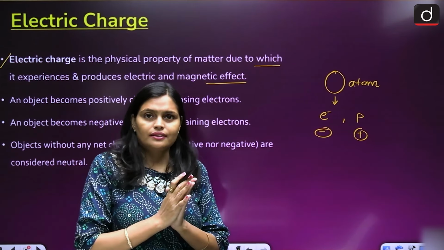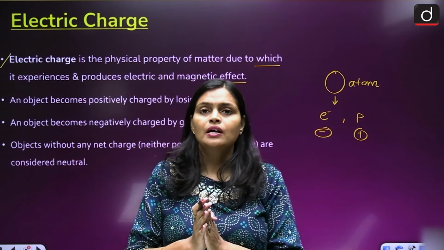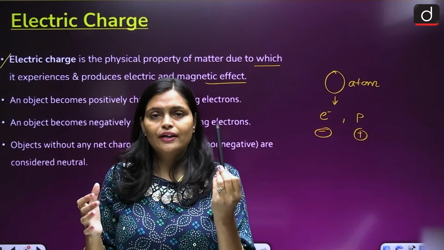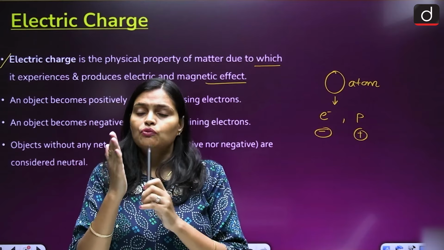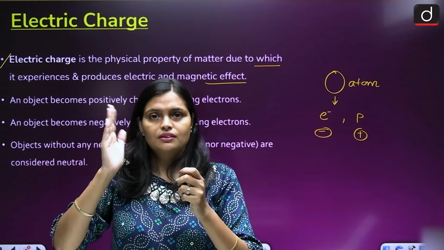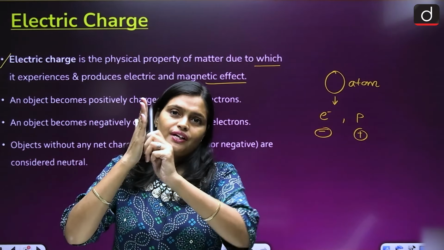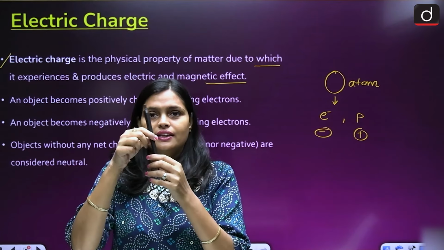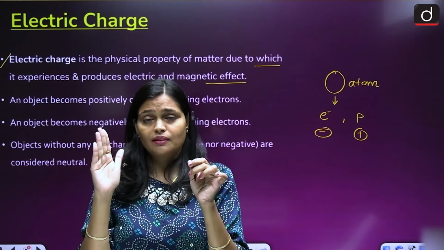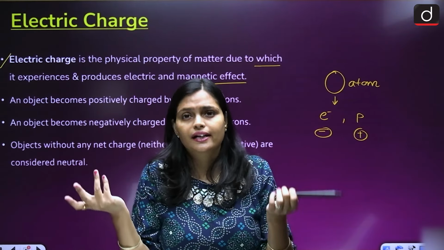Let me give you another example. Suppose you have a glass rod and a silk cloth. They are also made up of atoms and have charges within them, but we cannot say that they are electrified.